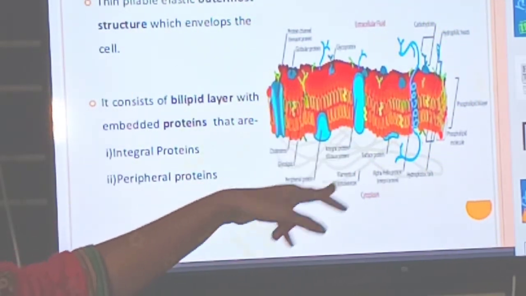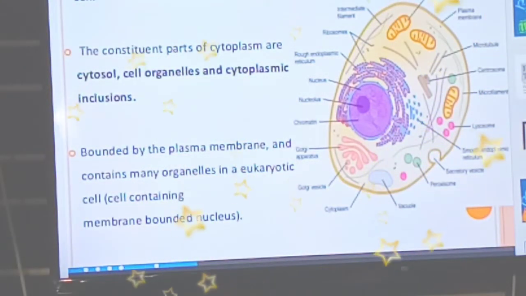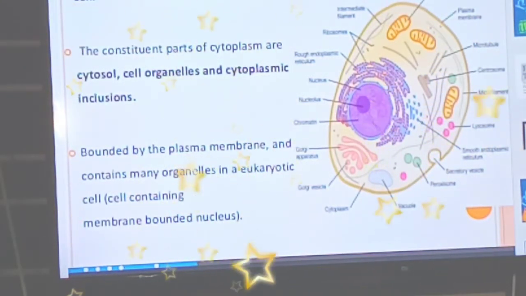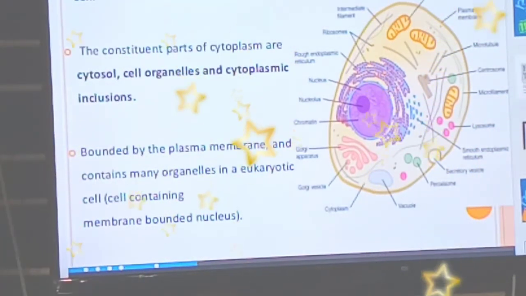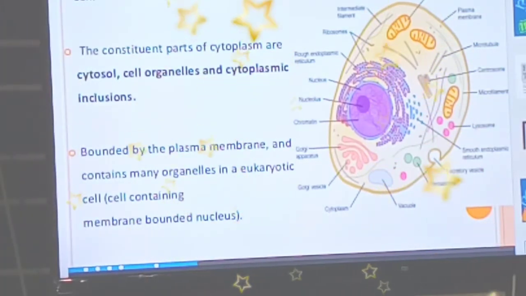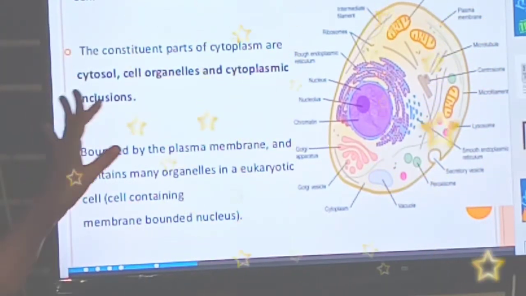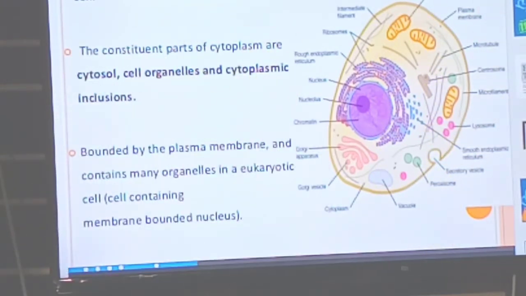The outermost layer of a cell. Next one, cytoplasm and the cell organelles. Cytoplasm is a jelly-like semi-transparent fluid found in both plant cell and animal cell. Cell organelles are inside the cytoplasm.